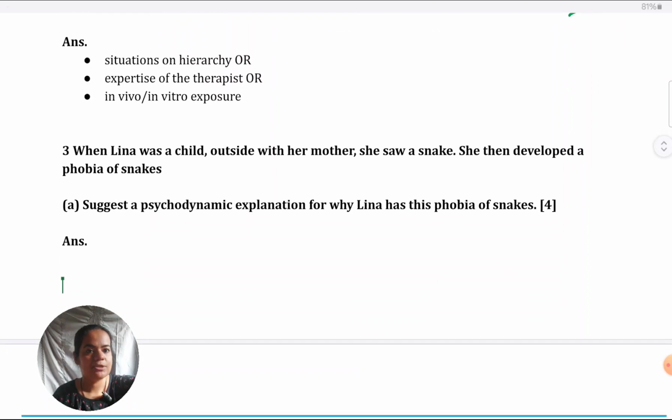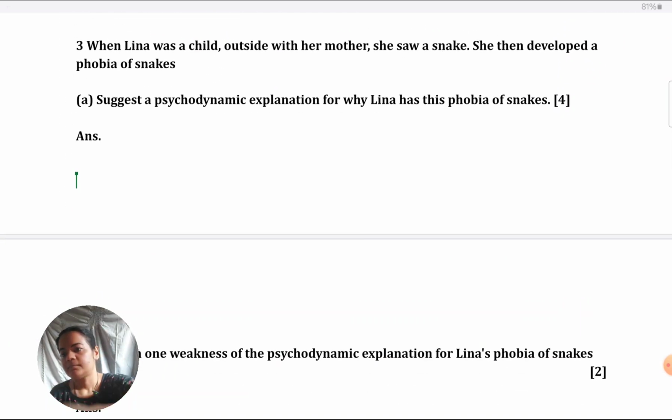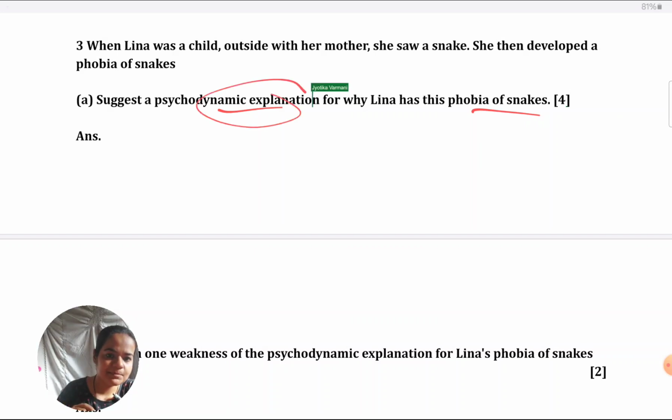Okay, then we have a next question altogether. When Lena was a child outside with her mother, she saw a snake. She then developed a phobia of snakes. Suggest a psychodynamic explanation for why Lena has a phobia for snakes. The first 4 marker which we had seen, whatever I told you there applies here. So if you've forgotten how to approach AO2 question, you can just rewind a little and you can see. Here we have to bring to mind psychodynamic explanation, Freud's explanation.